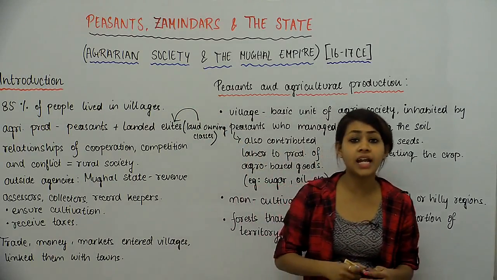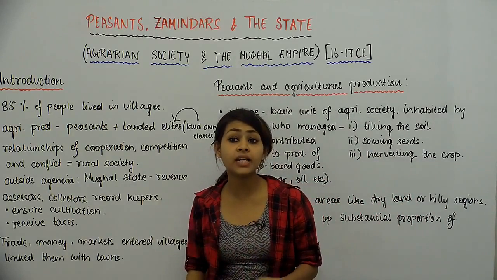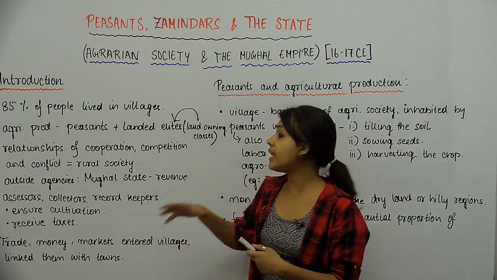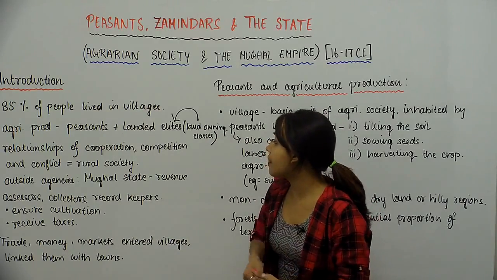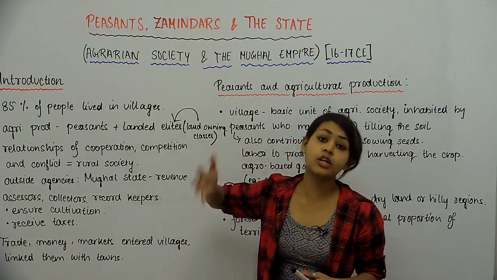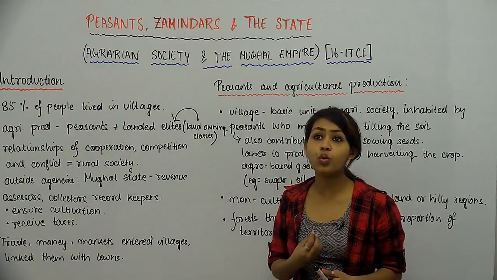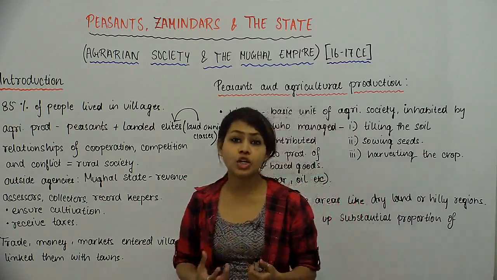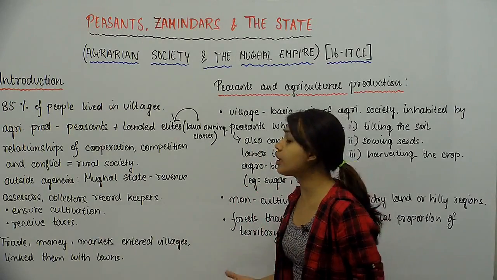So these people had land. Land is equivalent to wealth or money, and that is exactly what made these landed elites in the first place. So these were the richer population, and these were the poorer ones who were much larger in terms of their numbers, but they were much poorer than the landed elite.